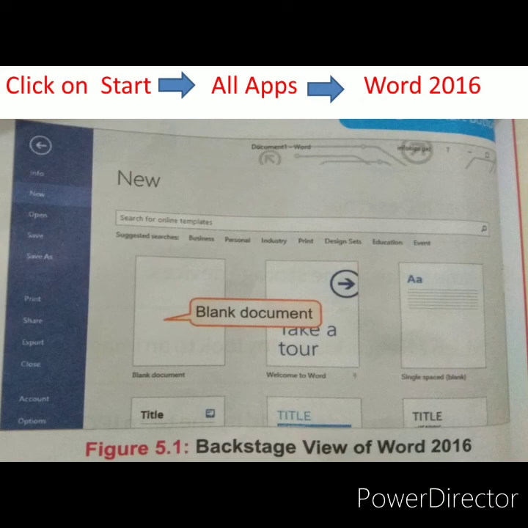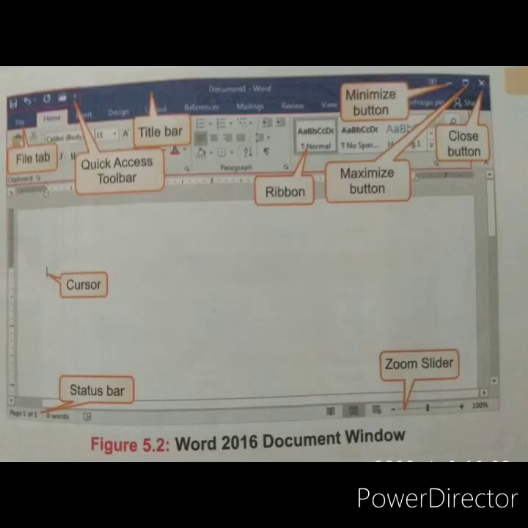view. Okay, if you want to create a blank document, you have to click on the blank document and it will open the document. It will look like this; this is a blank document of MS Word. You can see there are so many options. File tab, in the file tab there are so many options like new, open, save, save as, close.